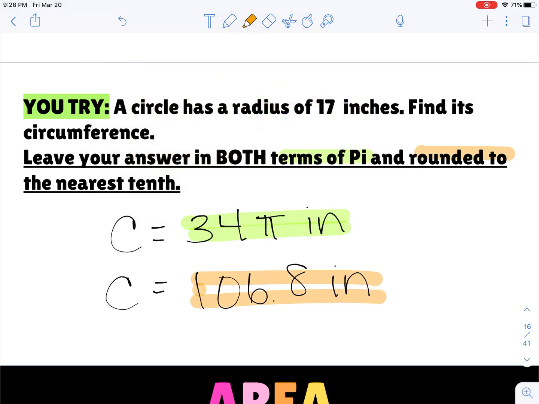And that is all we have on circumference.